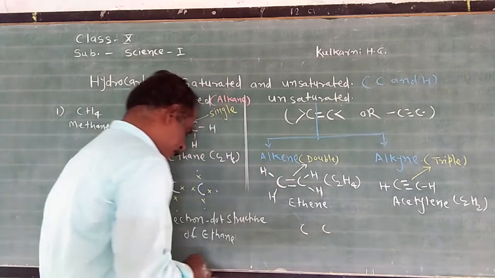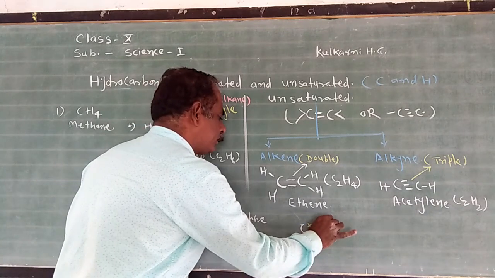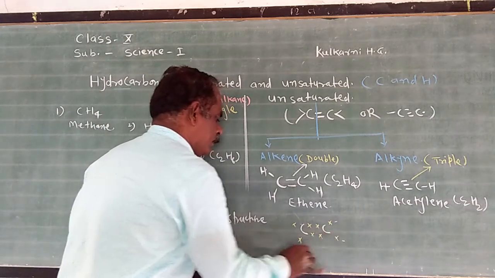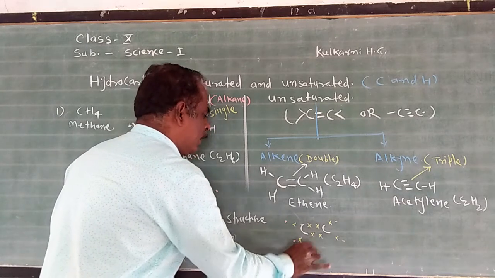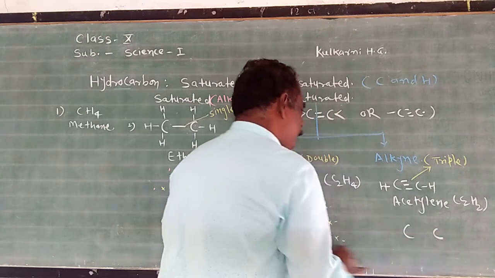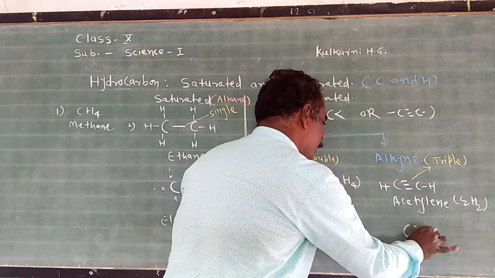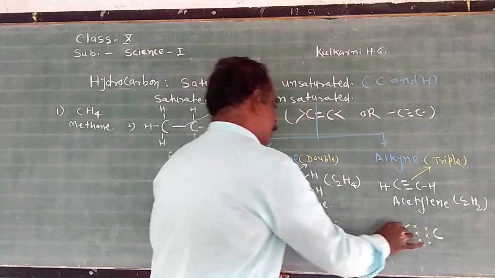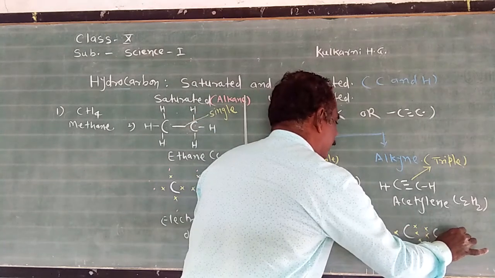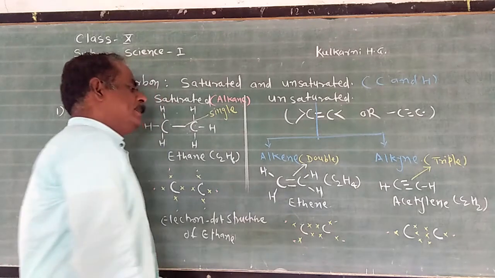How to draw the electron dot structures on this line structure? Like this. One covalent bond contains a pair of electrons. This is the electron dot structure of ethene. Acetylene contains three covalent bonds. Therefore, between the two carbon atoms there are three pairs of electrons, and the remaining one electron forms a bond with one hydrogen atom. Each carbon atom forms one single covalent bond with a hydrogen atom. This is the electron dot structure of acetylene.